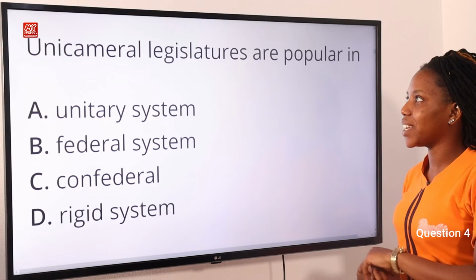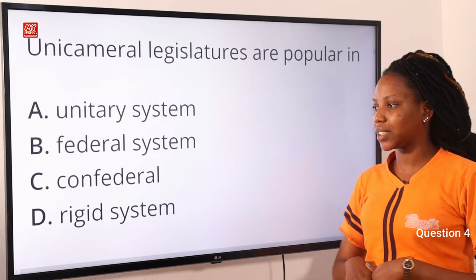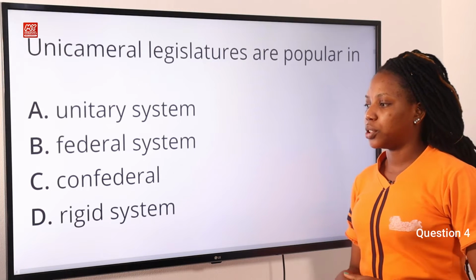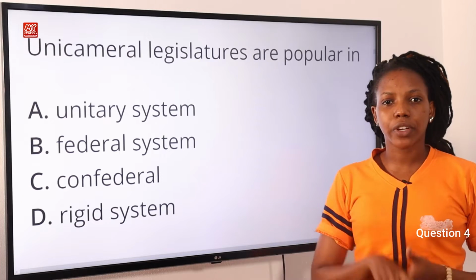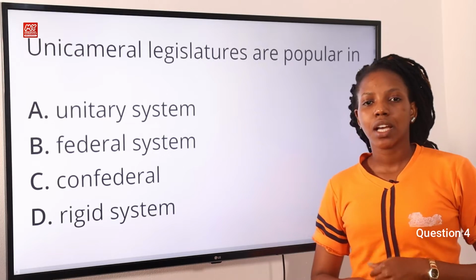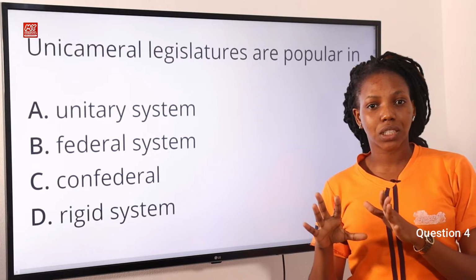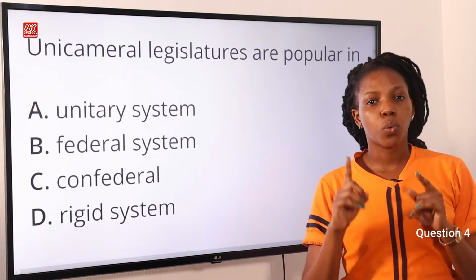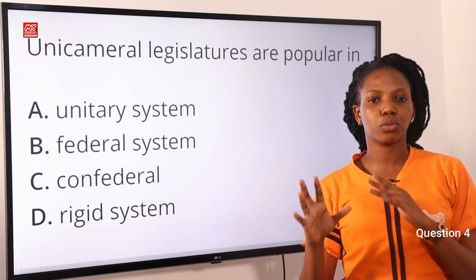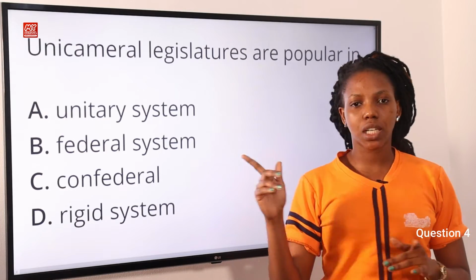Question 4. Unicameral legislatures are popular in option A, unitary system, option B, federal system, option C, confederal, option D, rigid system. The answer to this question is unitary system. Do not forget that unicameral legislature is characterized by the presence of one legislative house or one legislative chamber. And then unitary system is a system of government in which one single central government has total power or total control or total authority. So option A is the correct answer to this question.